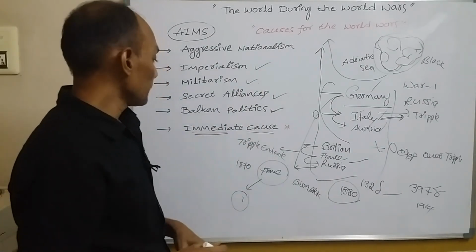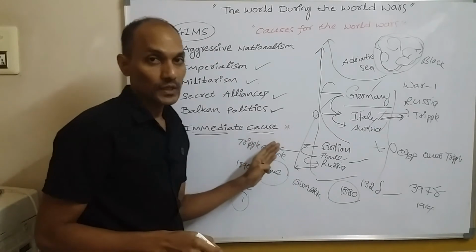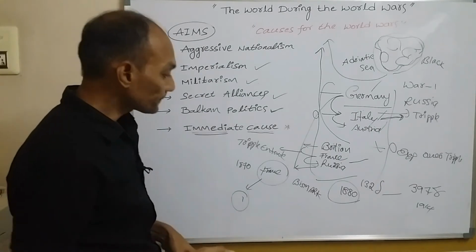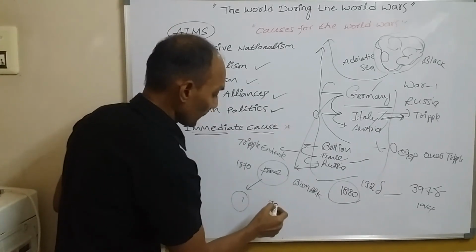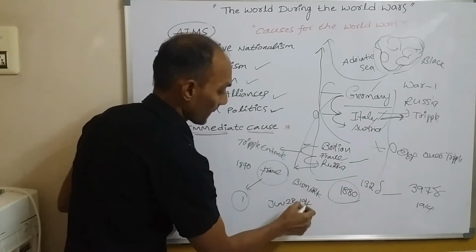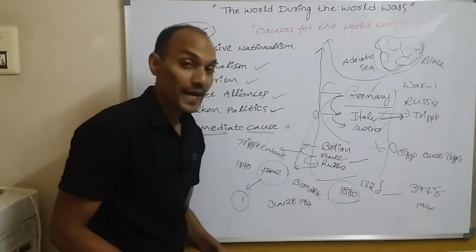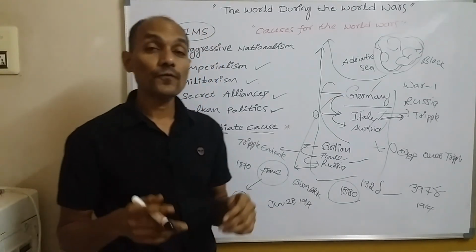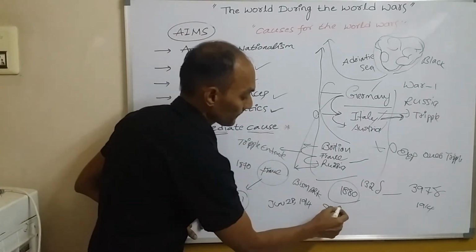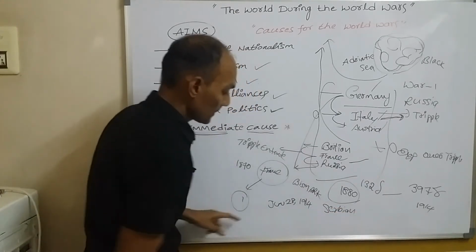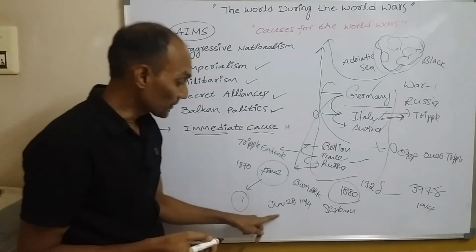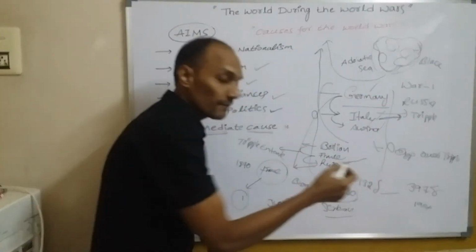And another important issue, the immediate cause. What was the immediate cause here? June 28, 1914, Austrian Prince Archduke Franz Ferdinand was murdered by a Serbian fanatic.